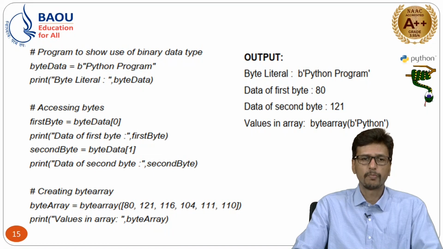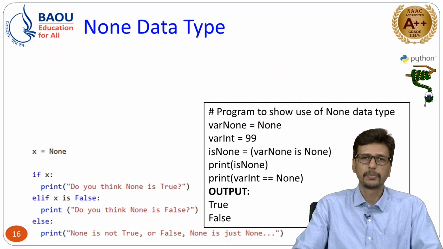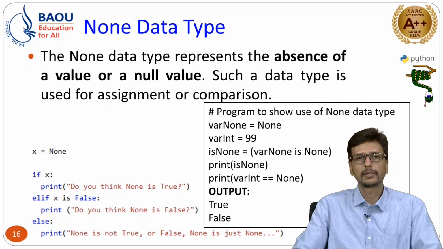Second thing, the byte array. Here they define a list, 80, 121, 116, these are the different values. So we are inputting the values in ASCII or Unicode, and in that case the output will be converted into a string. Here you can observe the output, the value is defined as a Python string. So this way you can use the binary data type and its multiple variations like bytes, byte array and memoryview.